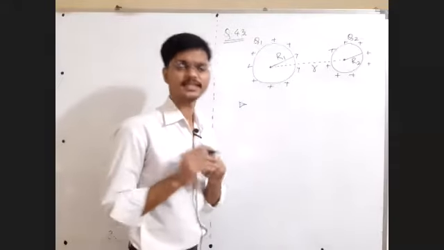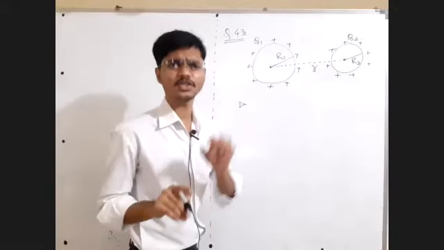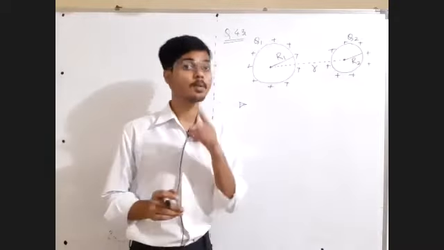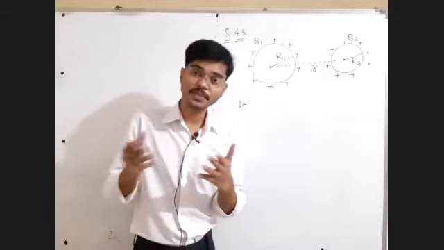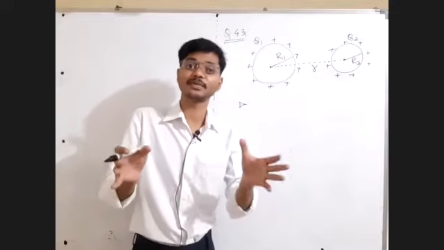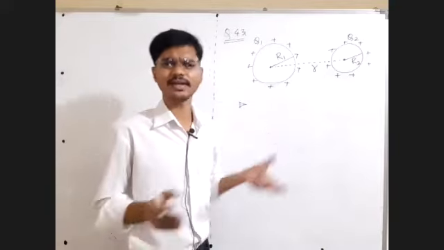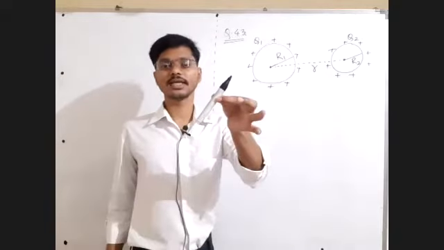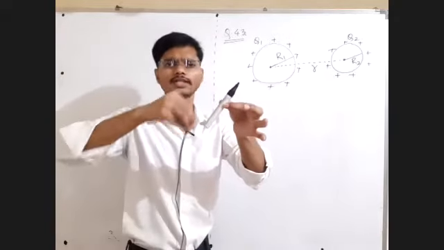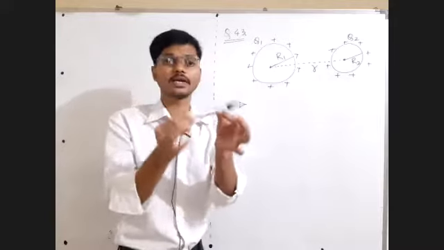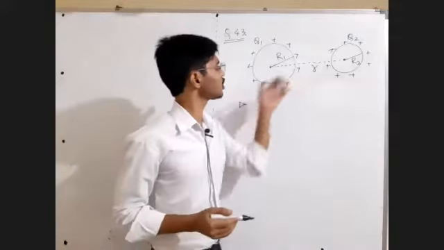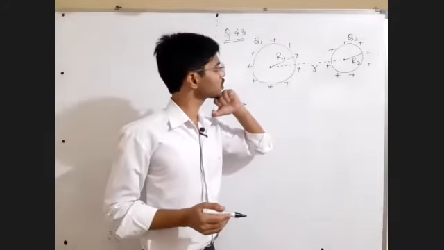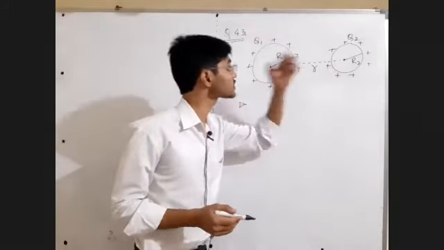What Coulomb has said is only applicable for point charges. Basically, Coulomb's law is applicable for point charges, but in some particular cases it will be applicable to extended objects. Extended means what? Collection of points. There are so many points, and the collection of all those points becomes an extended object. This sphere is a collection of point charges, so it's an extended object. This sphere is also a collection of point objects, so it is also an extended object.